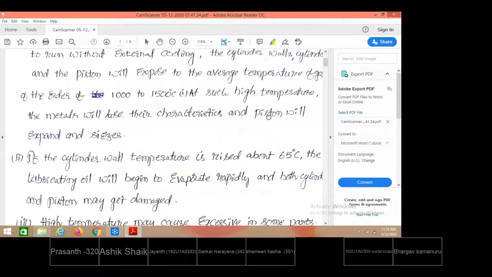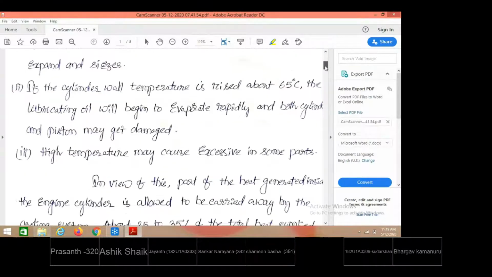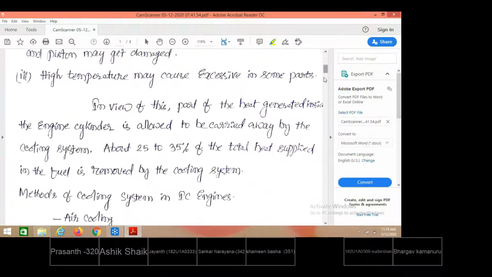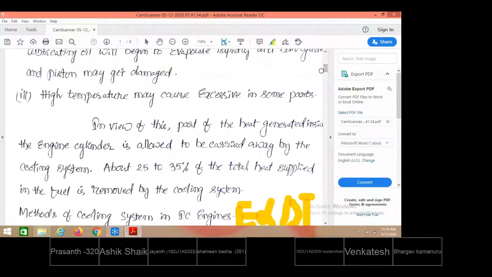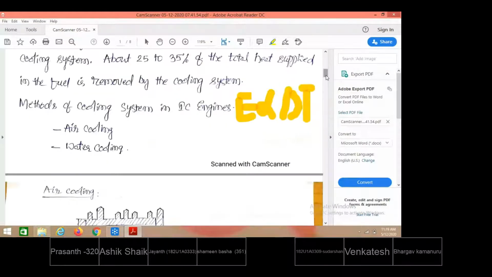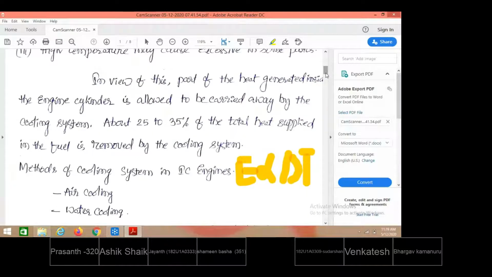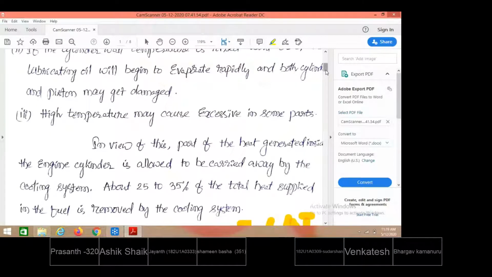Also there is a problem of developing high thermal stresses, as thermal stress equals E alpha delta T. When temperature is more, the thermal stress developed is also more, as it is a function of temperature difference. When the maximum temperature difference is there, maximum thermal stress will develop, which may damage the engine parts. That is why, to keep the operating stresses within the allowable limits, we need to provide a proper cooling effect for the engine parts.